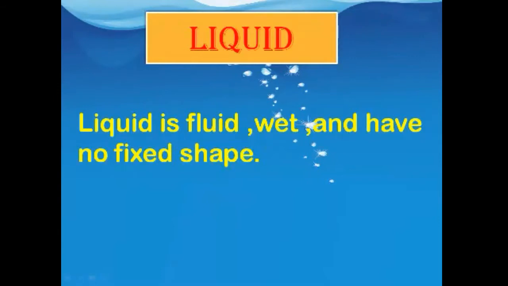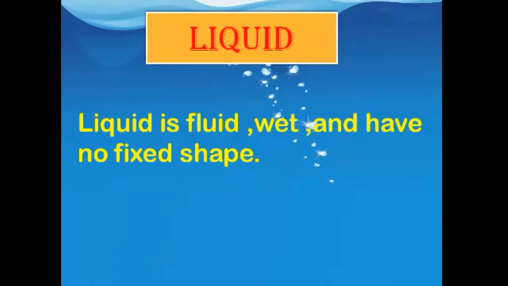When you put the liquid in any one pot, in any one container, it changes the shape. When you keep water in a glass, the shape of water is like the glass.